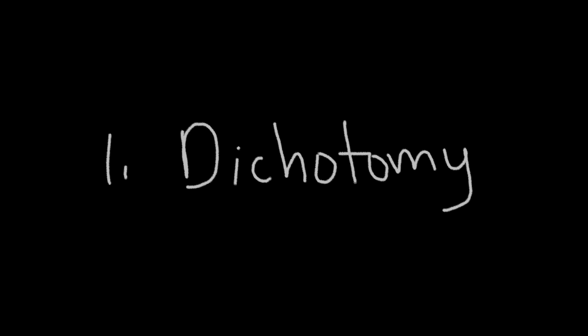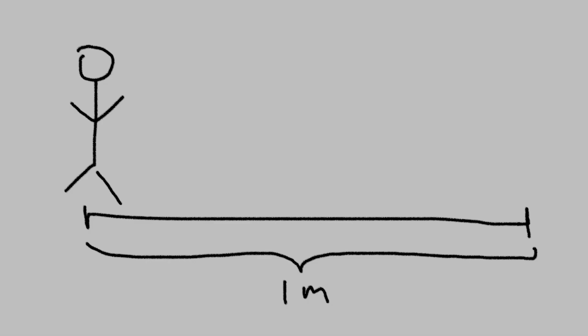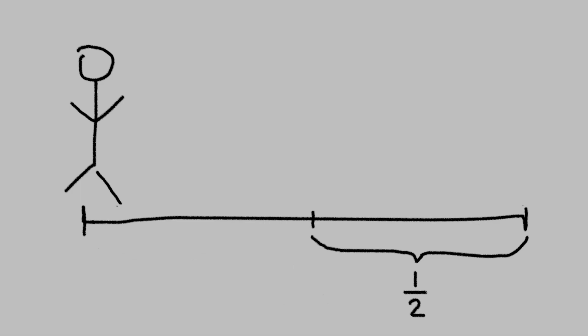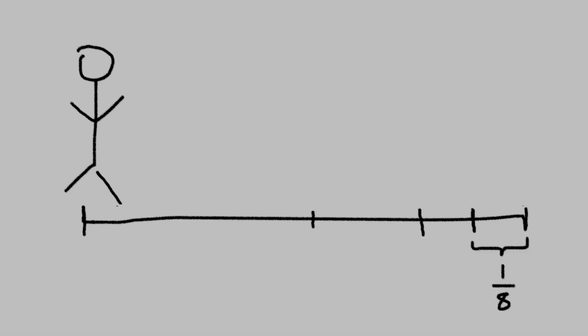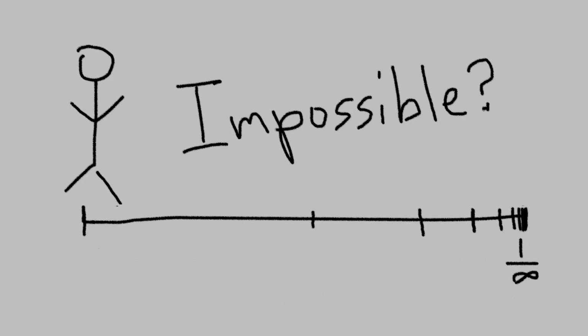1. The dichotomy paradox. Suppose I wish to walk 1 meter. To do that, I must first walk half a meter. But to do that, I must first walk a quarter of a meter. But to do that, I must first walk an eighth of a meter. But to do that, I must first walk a 16th of a meter, and so on and so forth. Zeno posits that the task of moving forwards requires an infinite number of subtasks, and an infinite number of subtasks cannot be completed in a finite amount of time. Therefore, motion itself is impossible.